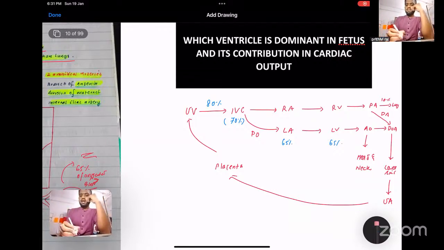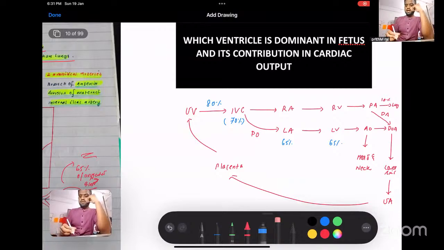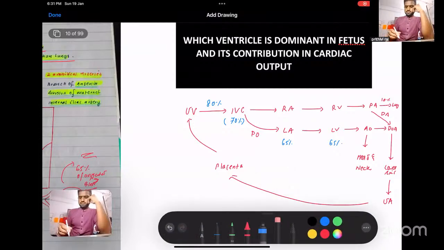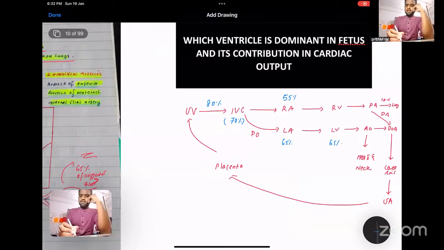In right atrium, because it receives blood from the coronary sinus and the SVC as well, it will go to 55 percentage. RV 55 percentage, pulmonary artery 55 percentage, and aorta contains 65 percentage, and the brain will receive 65 percentage of oxygen.